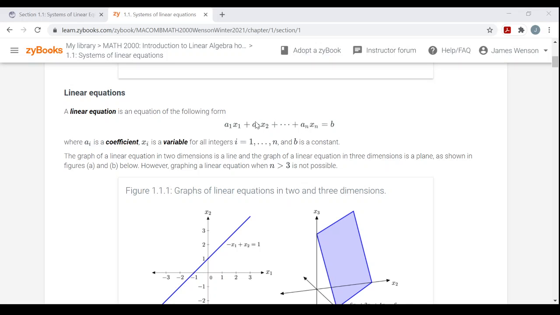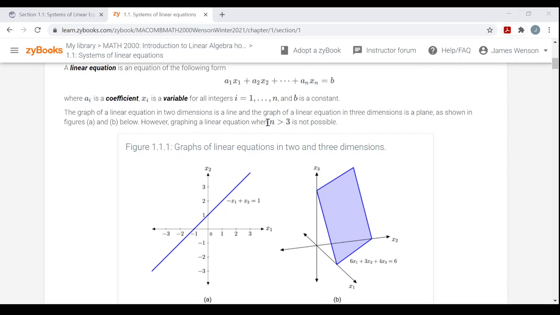where all these a1, a2, a3, all the way up to an, the ai's, are called the coefficients. They're real numbers. x1, x2, x3, x4, all the x's are the variables. And b is some other real number. b is a constant, has no variable attached. Alright, so every single term is a number times a variable to the first power, plus a number times a variable to the first power, and so on, equals some number on the other side.